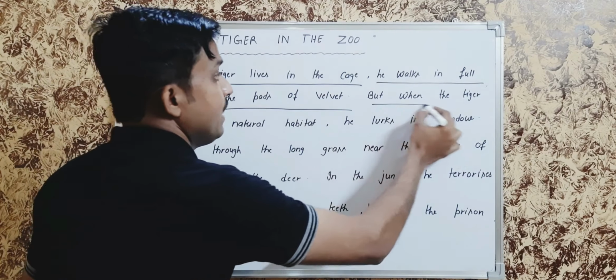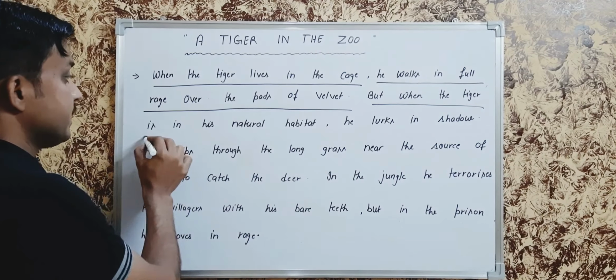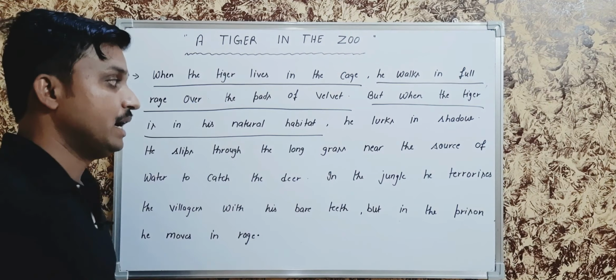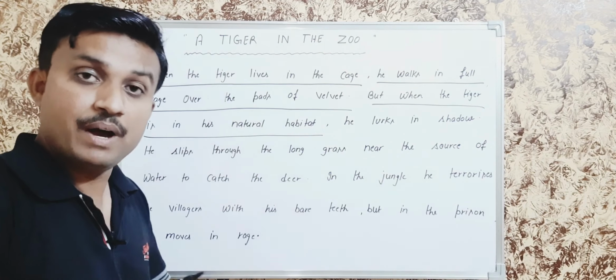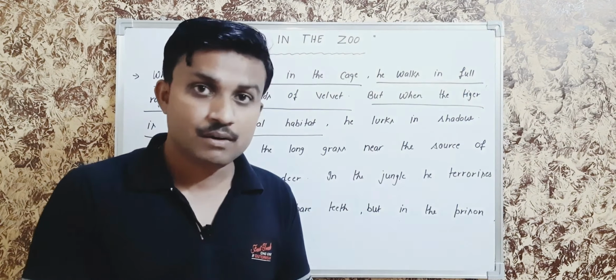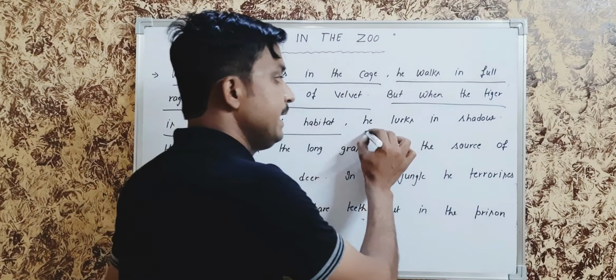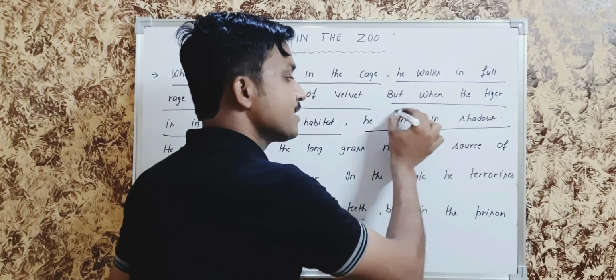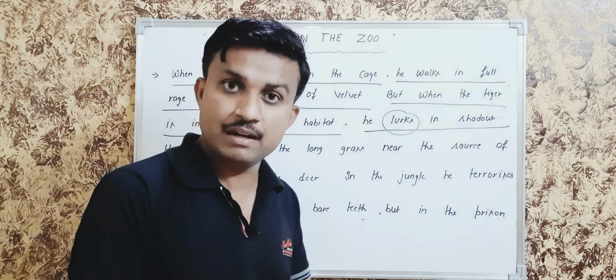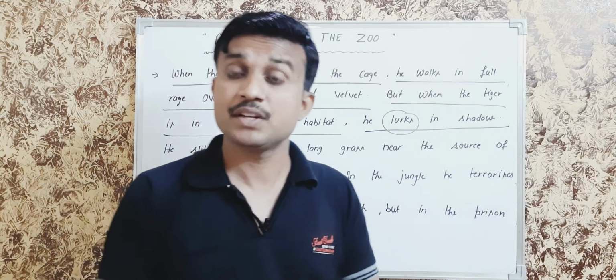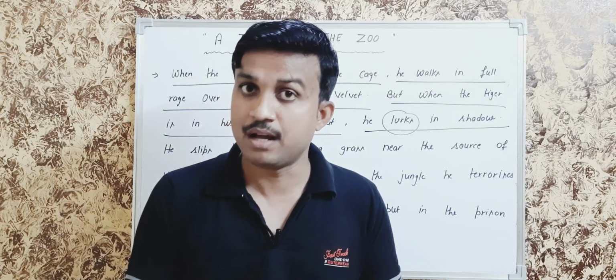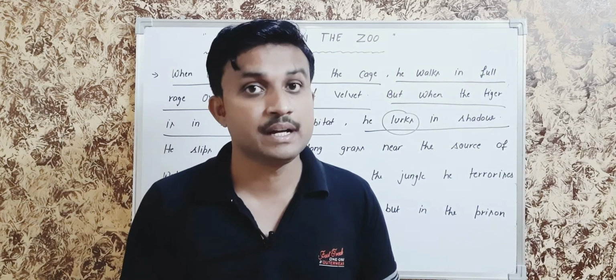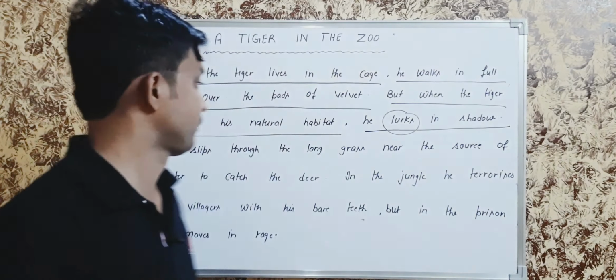But when the tiger is in his natural habitat, the forest, the jungle, he lurks in shadow. Lurks means hides himself and sits. Whenever the tiger lives in the forest, he hides himself in the shadow of trees and grass.